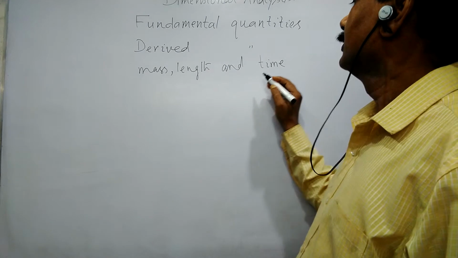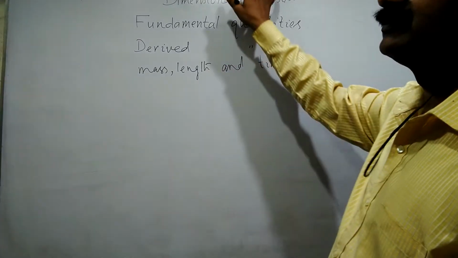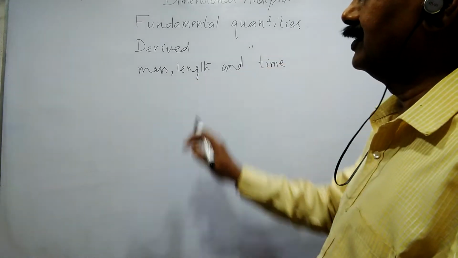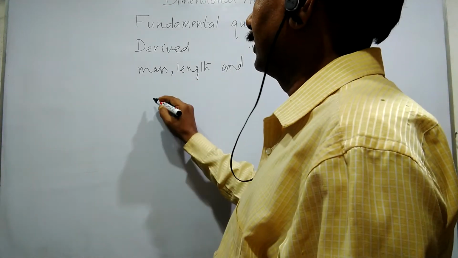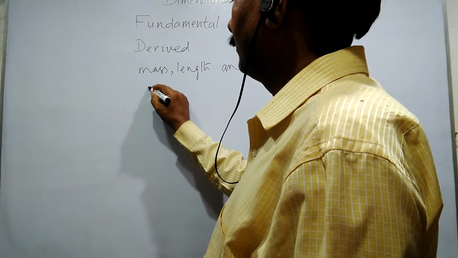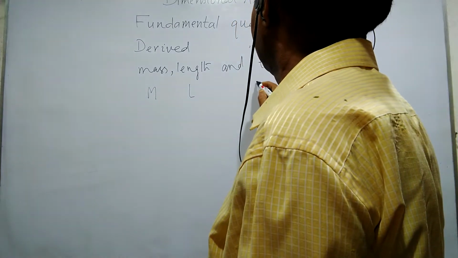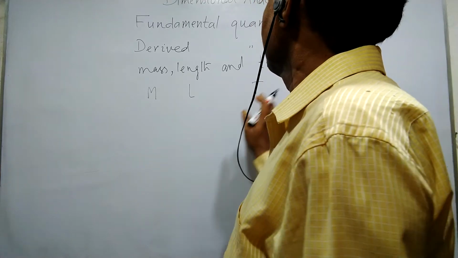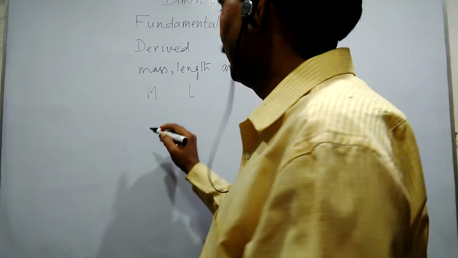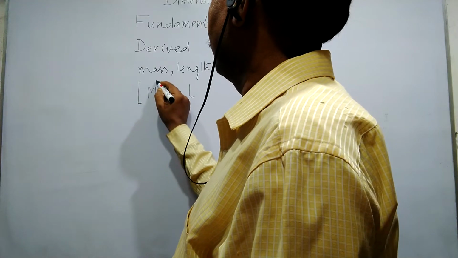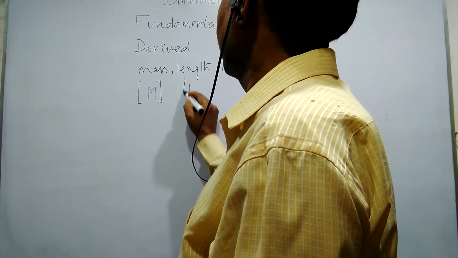Then, what do we do in dimensional analysis? Generally, we take mass, length, time. We write a capital M for mass, capital L for length, and a capital T for time, and we enclose these in brackets.